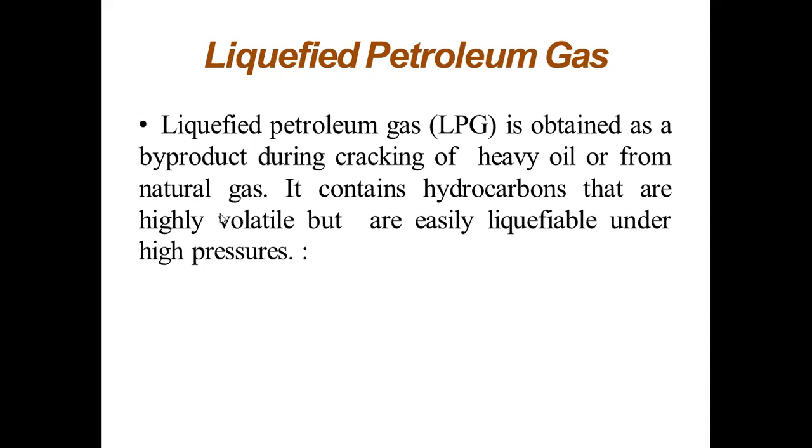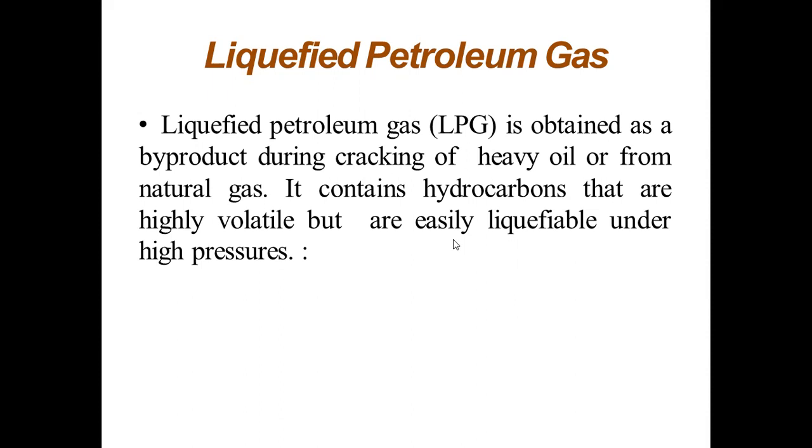So when we apply high pressure on these highly volatile hydrocarbons, they are converted to the liquid state. So LPG is called liquefied petroleum gas because it converts to liquid. It is easily liquefied under high pressure.